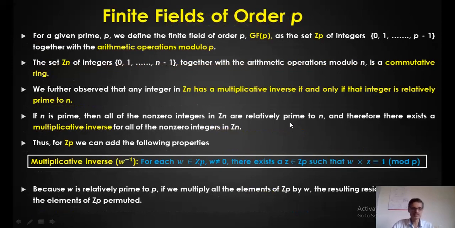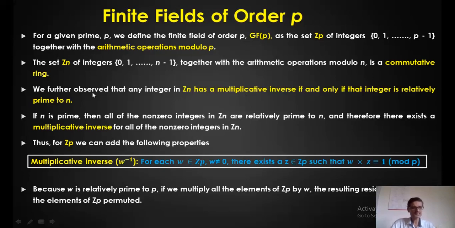Now, what do you mean by the finite field of the order p? Okay, so I have a prime number p here. Let us say Galois field of p. Now consider a set Zp where the integers are all from 0 to p minus 1. If I say p is equal to 7, in that case the set Zp consists of integers from 0 to 6. Okay, so we have to perform arithmetical operations under modulo p, that is mod 7, let us consider. That means whatever answer you get should be within the set, that is Z7. Or in general let us say Zp, where p is a prime number.